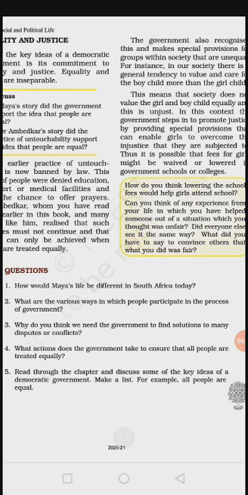Then fourth one, what actions does the government take to ensure that all people are treated equally? गव्हर्नमेंट अशा कोणकोणत्या ऍक्शन्स घेतात की जिथं लोकांना इक्वली ट्रीट केलं जातं? Yes, government can give equal rights to all citizens of India without interfering on the basis of caste, creed, religion. See, government can give equal opportunities, equal rights to everyone, as well as we can see the boys and the girls are treated equally.